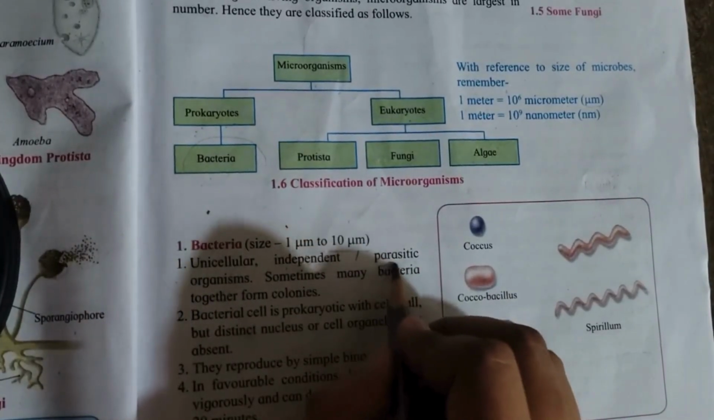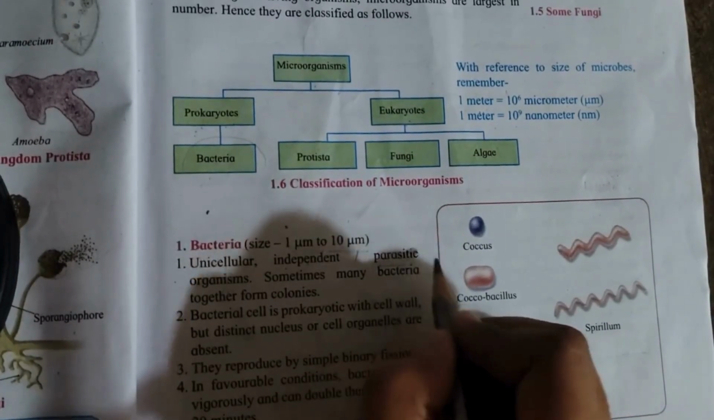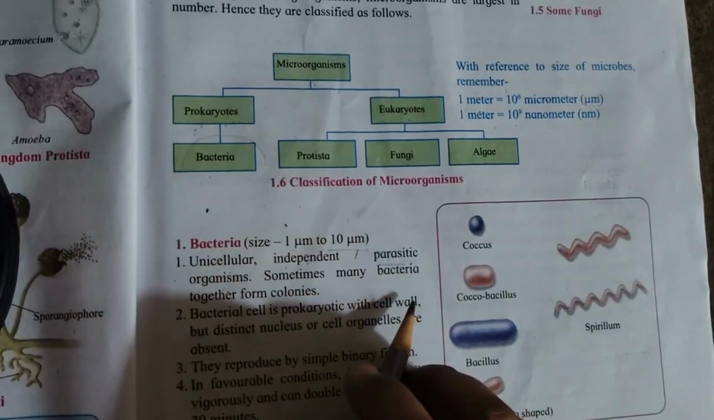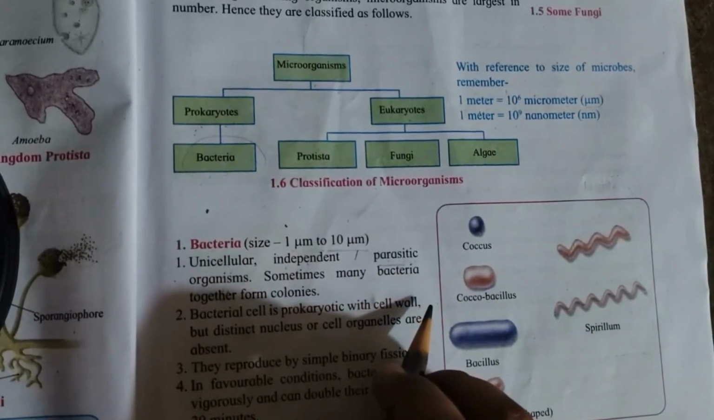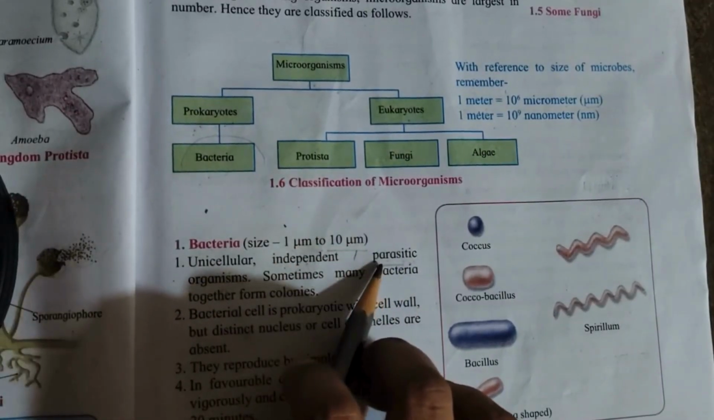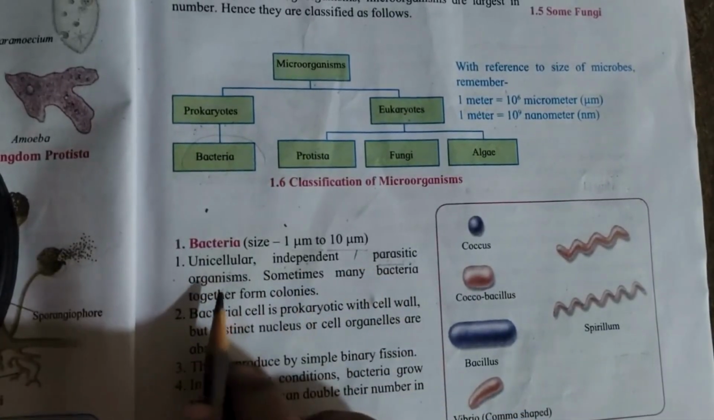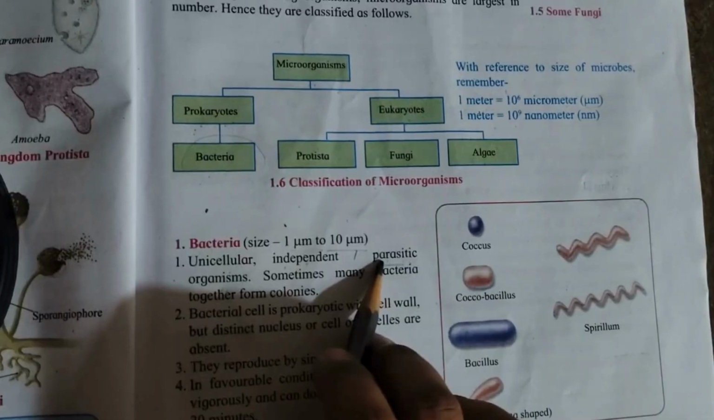Now, what is meant by parasitic organism? The organisms that survive on or inside another living organism are said to be parasites, and these organisms also take all the nutrients from it. Fine. So it is said to be what? Parasites.